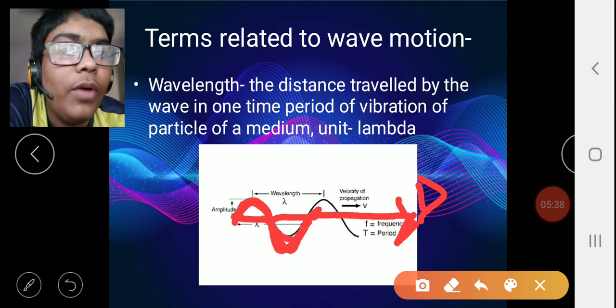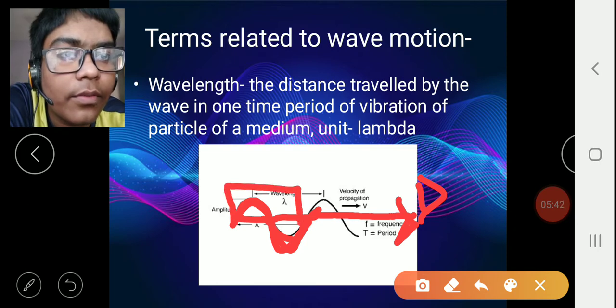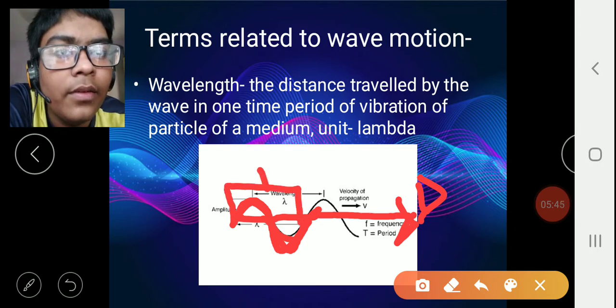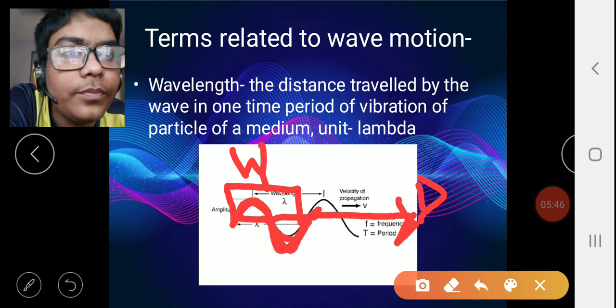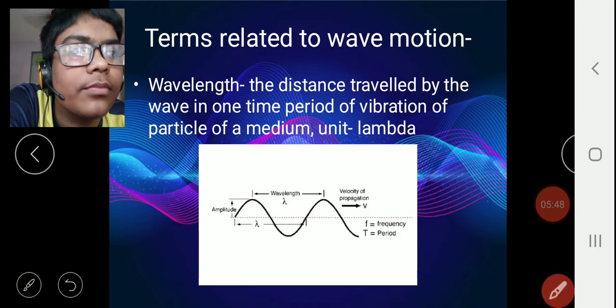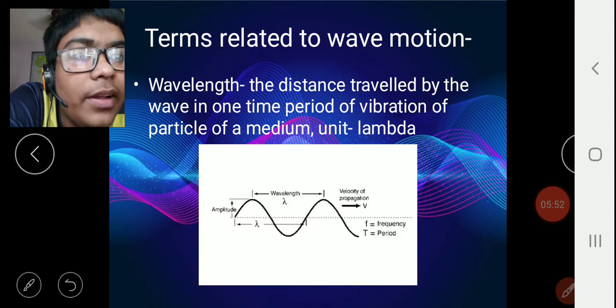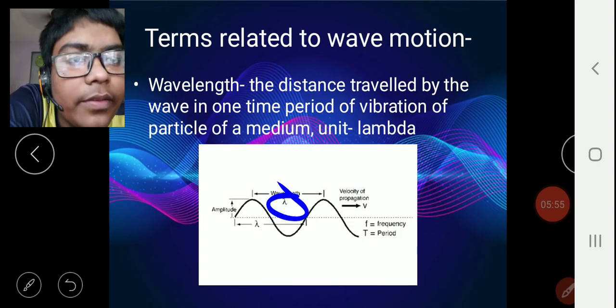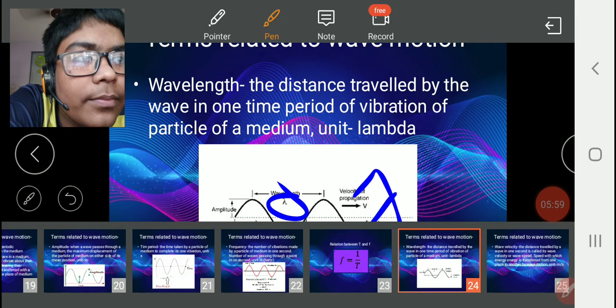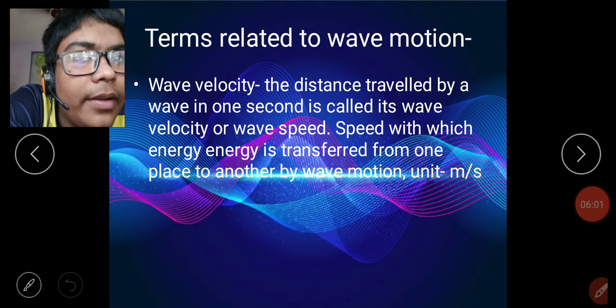So this one wave is covering this much distance, therefore its wavelength is this much. Its symbol is lambda. Lambda is this thing, you can see it here, like an upside-down y. Please mind my handwriting on the screen.